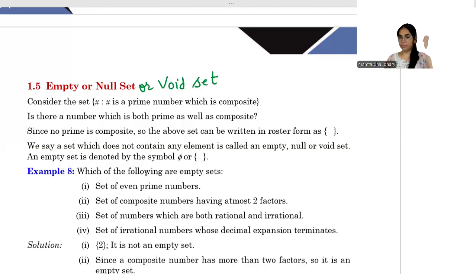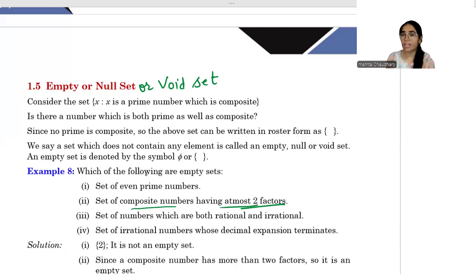For example, if I take the set of composite numbers having at most 2 factors. What are composite numbers? Composite numbers are numbers which have more than 2 factors. So if a number has more than 2 factors, then only it is a composite number.